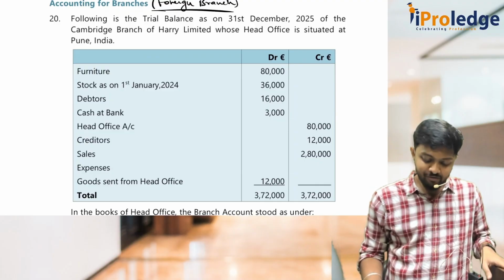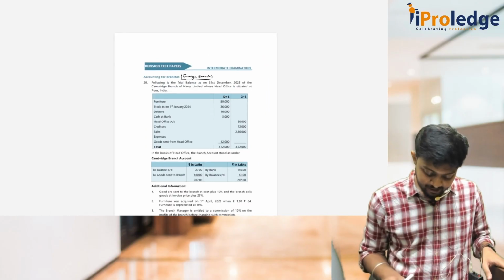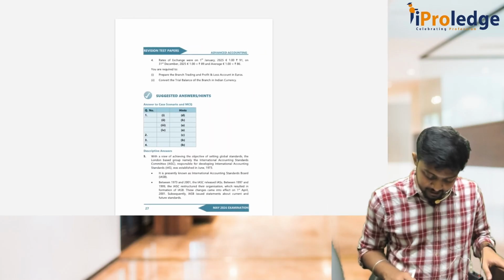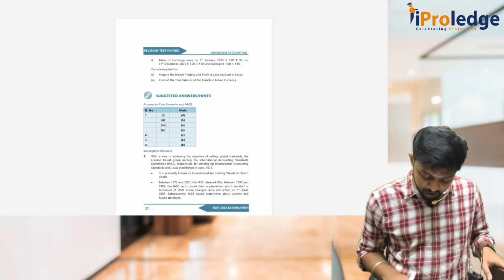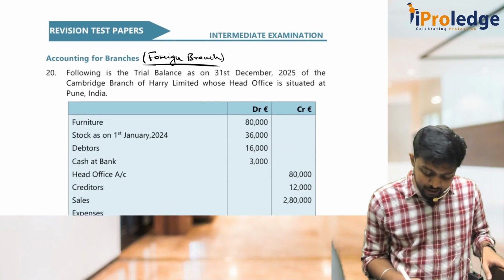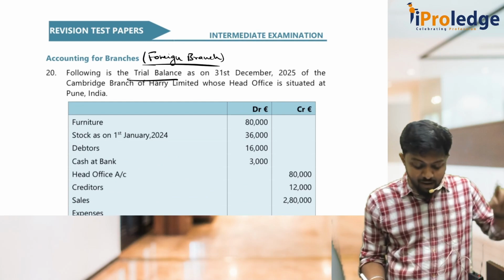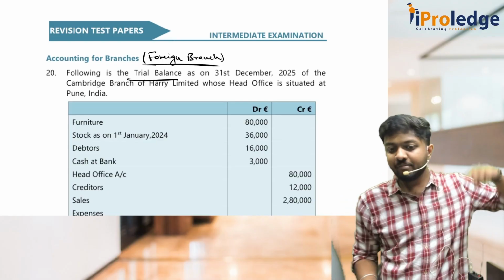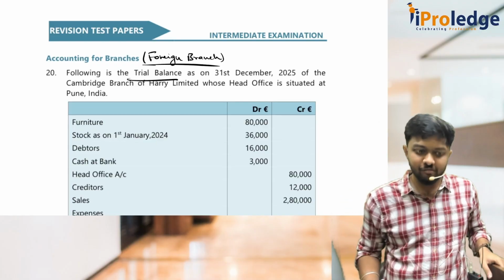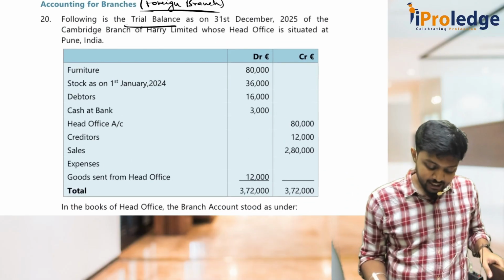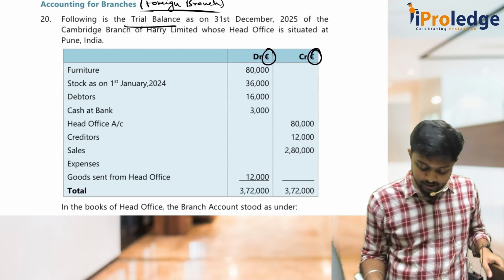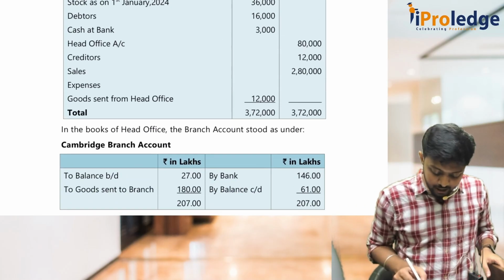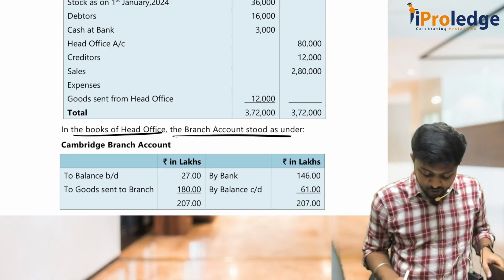Correct? Tell me whether it's integral or non-integral. That they should have given. They have given, they have not given. Okay. Following is the trial balance of the Cambridge branch of Harry Limited. That means our head office is there in India, our branch is there in foreign. It's a foreign branch. See, the currency is given in what? Euro. In the books of head office, the branch account is stood as under.